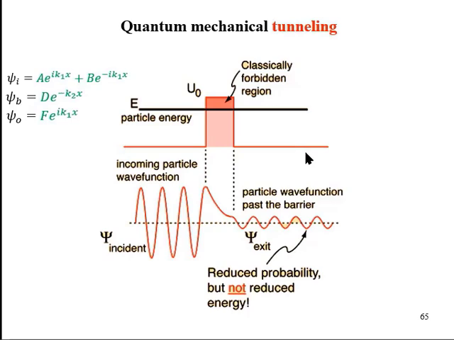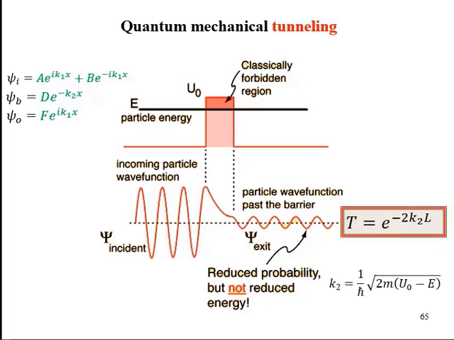One thing to note here is that the k values in the incoming and outgoing solutions are the same. This represents that the energies of the incident particle and the transmitted particles are the same. The only difference is in the number of particles, or in the amplitudes of the matter waves. The amplitude of the matter wave represents the number of particles, and that difference in number is given by the transmission probability T.